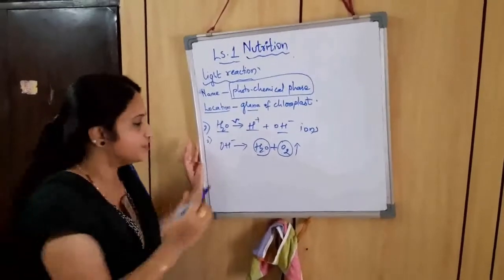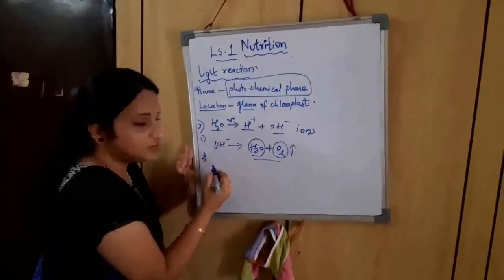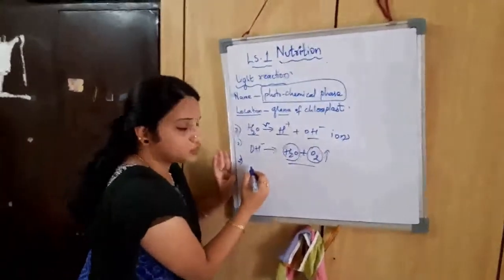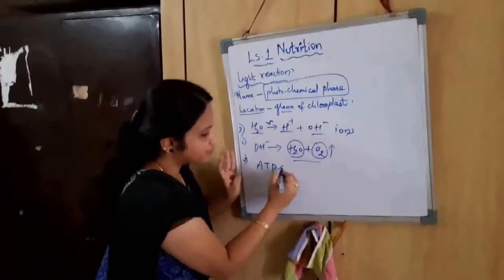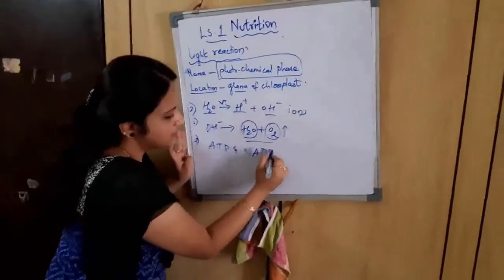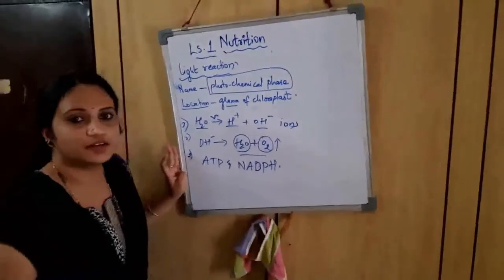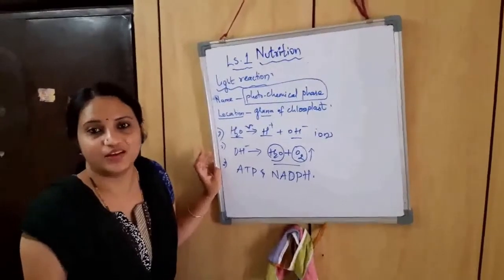Okay, the next step. During such processes, energy is also being produced. So for storing this energy, ATP and NADPH, okay, these are nothing but energy storing compounds which are formed at the end of the light reaction.